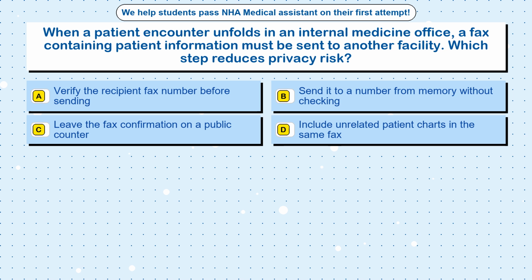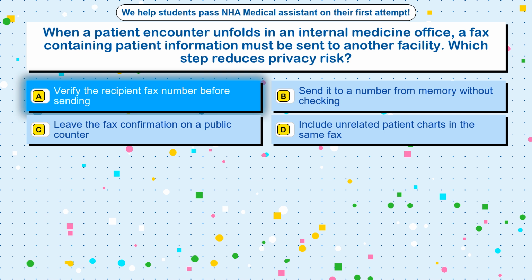Question 28. When a patient encounter unfolds in an internal medicine office, a fax containing patient information must be sent to another facility. Which step reduces privacy risk? Option A. Verify the recipient fax number before sending. Option B. Send it to a number from memory without checking. Option C. Leave the fax confirmation on a public counter. Option D. Include unrelated patient charts in the same fax. The correct answer is option A. Verify the recipient fax number before sending.